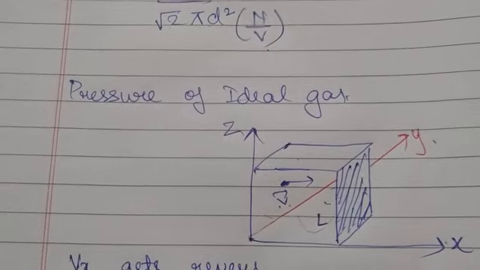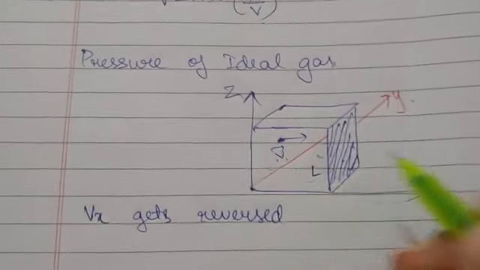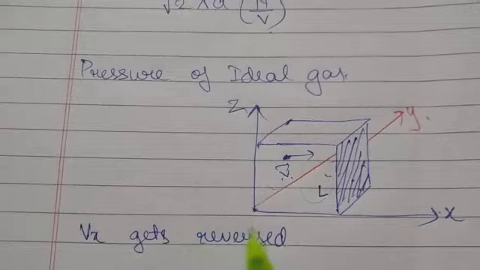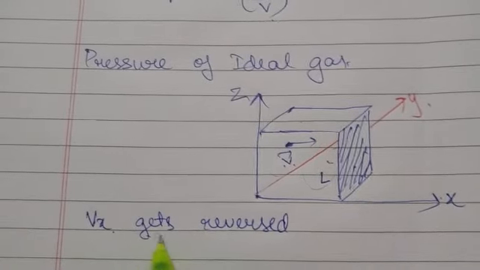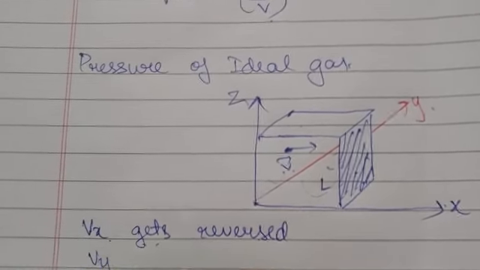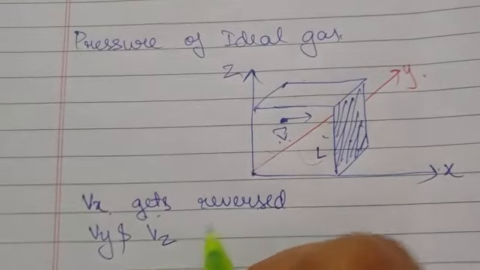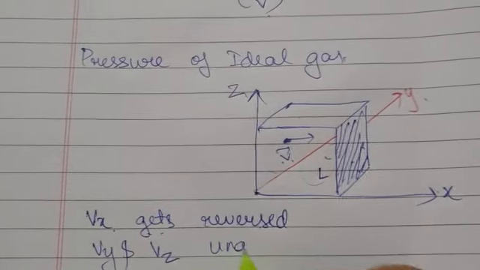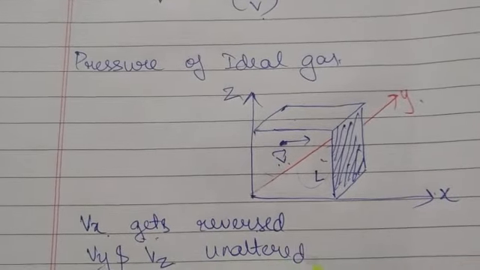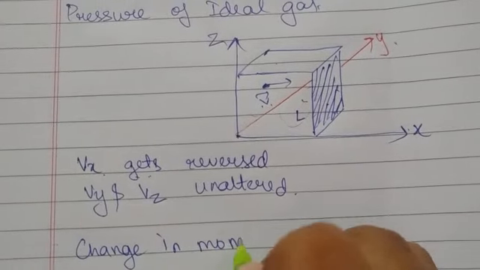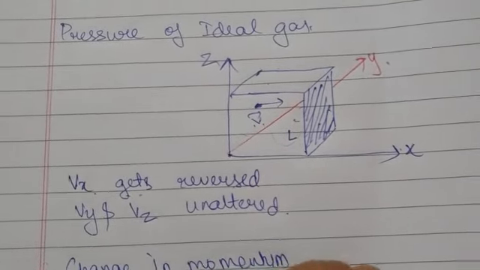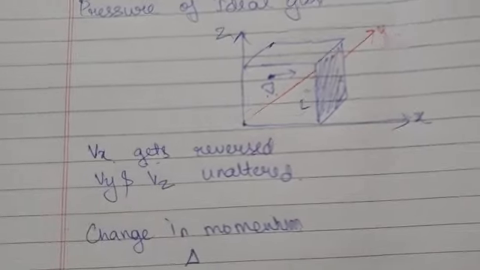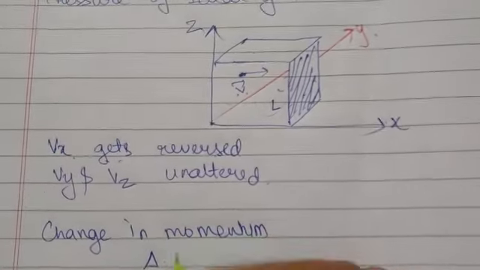When this molecule collides with this shaded wall, it bounces back. So this collision is elastic, so this x component of velocity gets reversed, whereas the y component and the z component do not change, that is, they are unaltered. Now during this whole process, there is some change in momentum taking place. This change in momentum will be in the x component only.